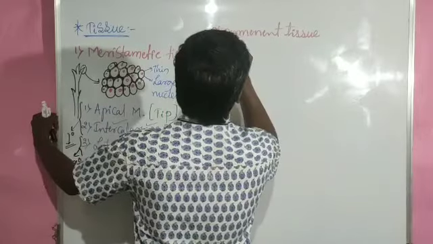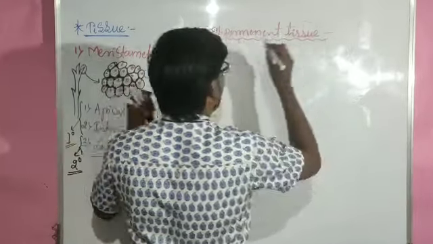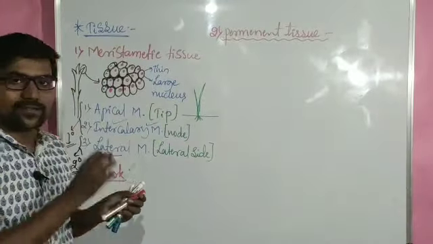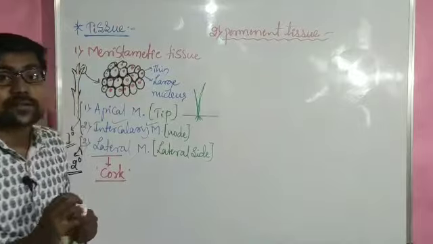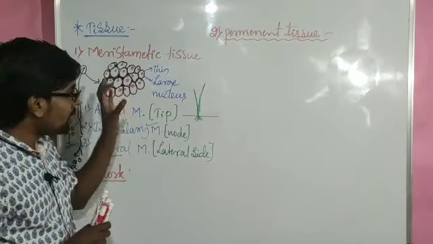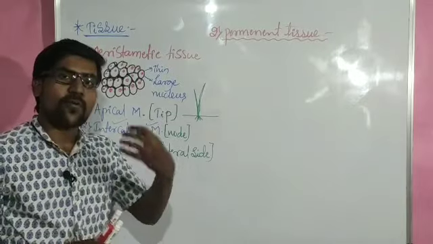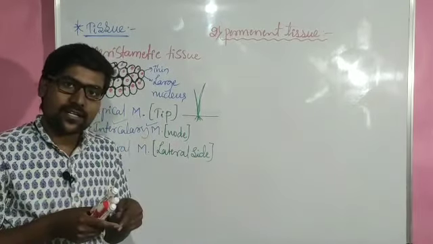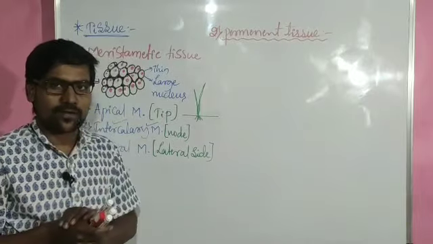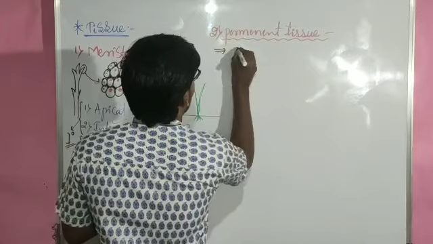Permanent tissue. So the plants are carrying another major important tissue category, that is permanent tissue. Permanent tissues are obtained from the meristematic tissue cells. Some of the meristematic cells will stop division and perform other work. While they are performing other work inside the cell, some changes will occur, and that process we will refer to as differentiation.